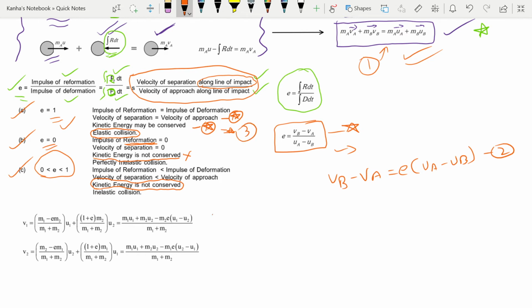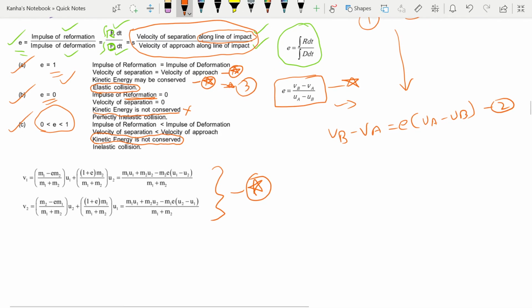I have mentioned a general formula of the speeds after collision. I have mentioned them as v1, v2 and u1, u2. You can try to memorize these formulas, but they are not really essential because you can easily derive them on paper using just these two quantities.